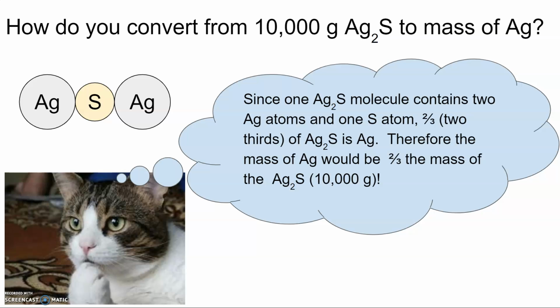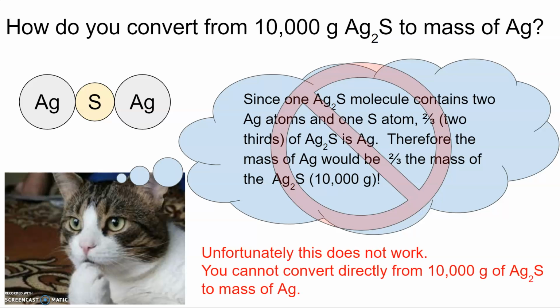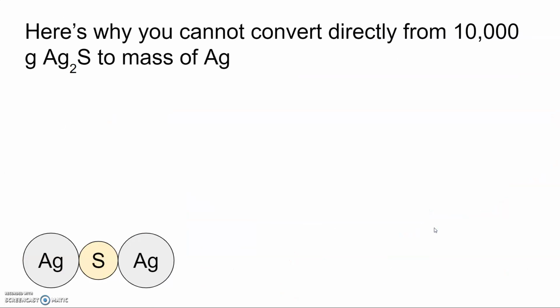Therefore, the mass of silver in the silver sulfide would be about 2/3 the mass, right? So you may be thinking that kind of sounds logical. 2/3 of the 10,000 grams should be the mass of silver. Unfortunately, this does not work. And that's because you cannot convert directly from 10,000 grams of silver sulfide to the mass of silver. So let's talk about why that is.